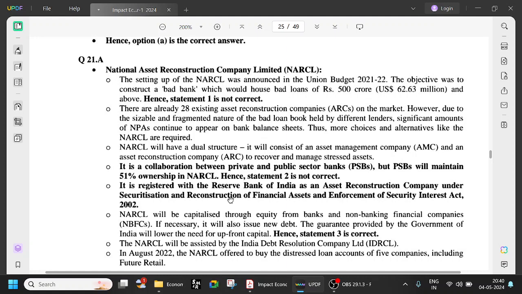Because bank means everything will be perfect, right? They have the loans. When you take a loan, you take the document and everything. But if you go to court, a lot of money is wasted, a lot of time is wasted. So under SARFAESI, instead of going to court, you can start the proceedings under SARFAESI. Sell whatever mortgage land or house is there, and try to offset the money against the loan amount. Okay, that is the SARFAESI Act. NARCL will be capitalized through equity from banks and non-banking financial companies.